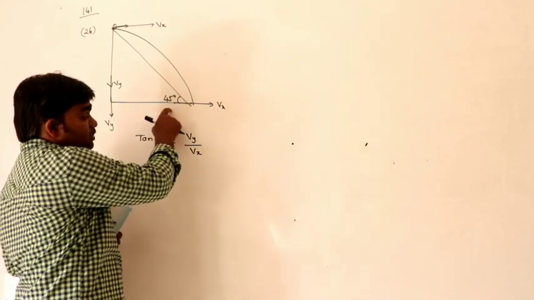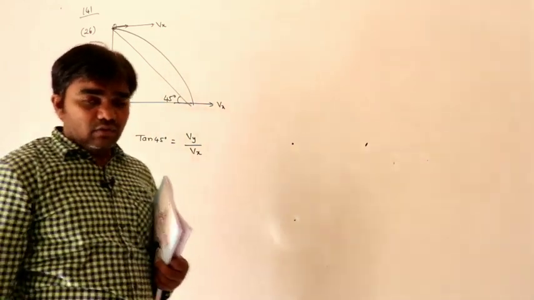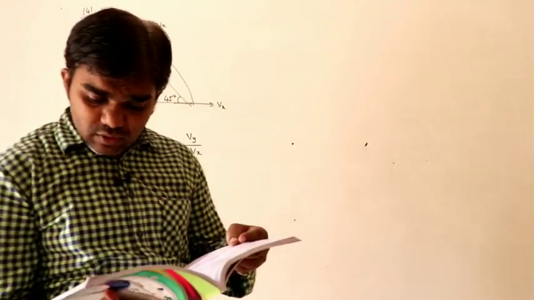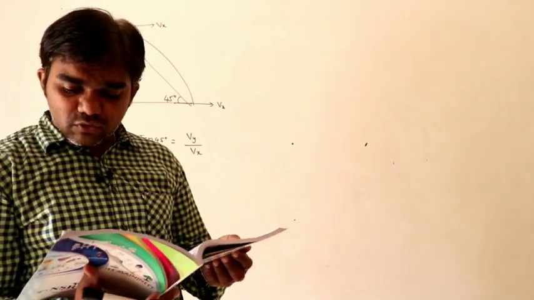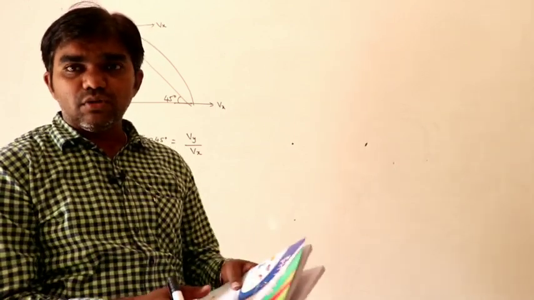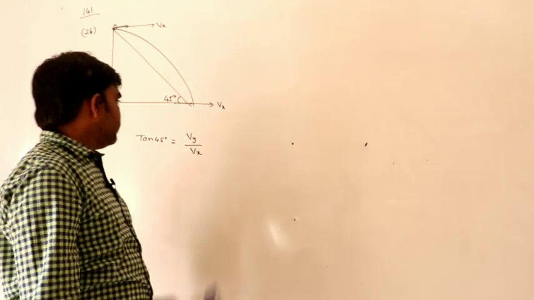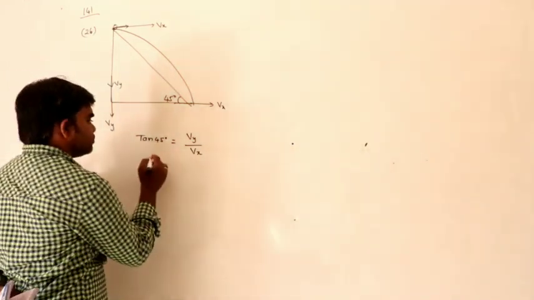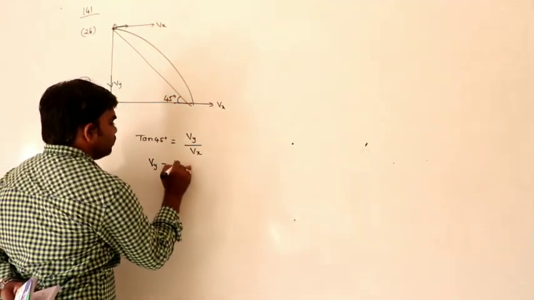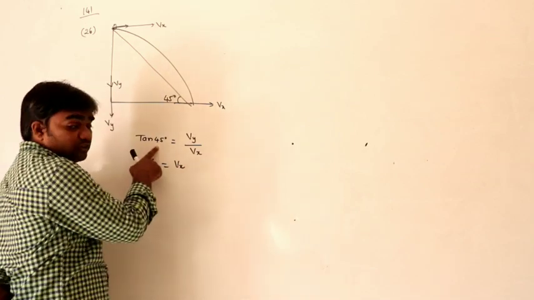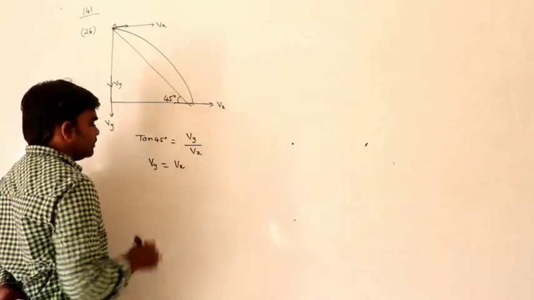Here 45 is mentioned in the problem, the angle with which the body reaches the ground after 4 seconds. So tan 45 is 1. Therefore Vy equals Vx.